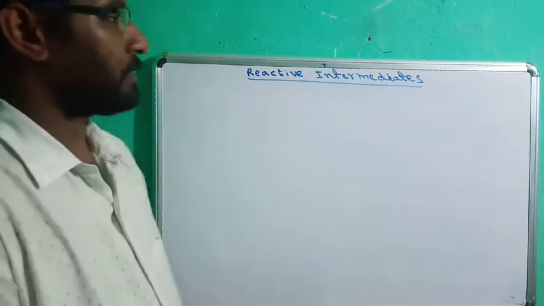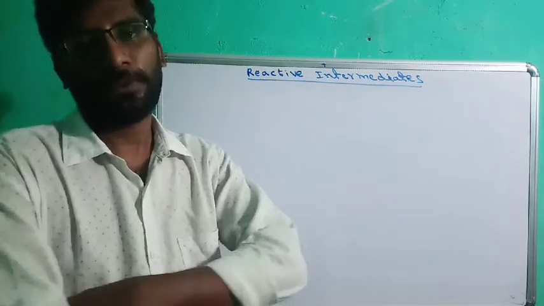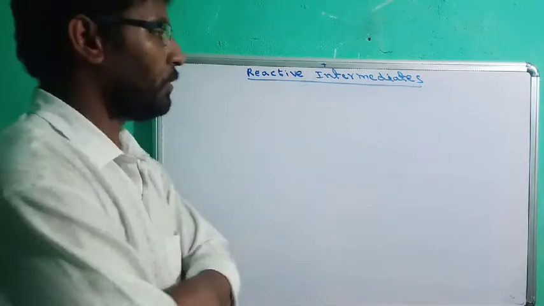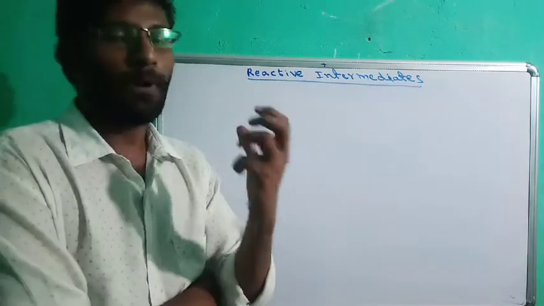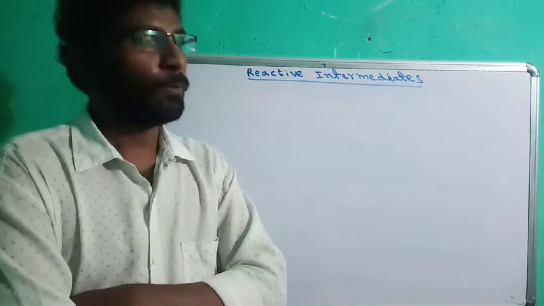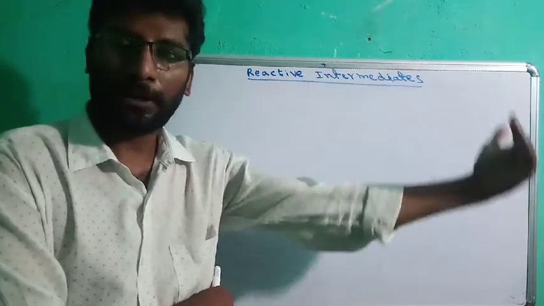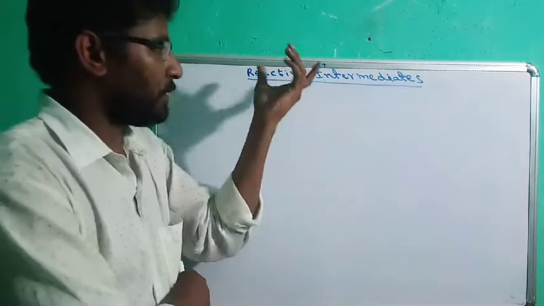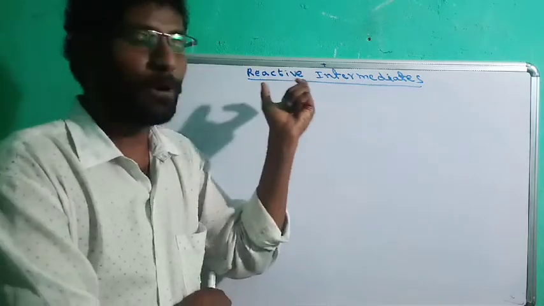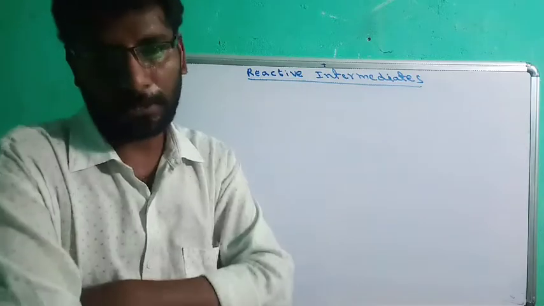Reactive intermediates appear not only in organic chemistry, but also in physical chemistry and inorganic chemistry. In any reaction, some intermediate is formed during the course of that reaction, which means the reactant is first converted to an intermediate, and the intermediate is further converted to product. These reactive intermediates are very short-lived species, and they cannot be seen in the direct equation. We can only observe them in the mechanism of the equation.